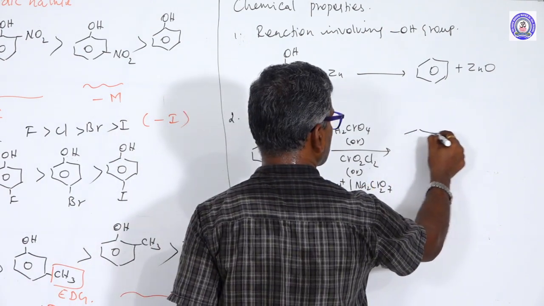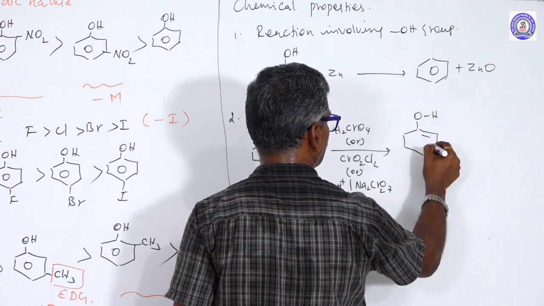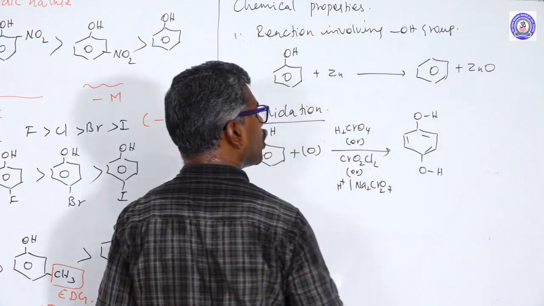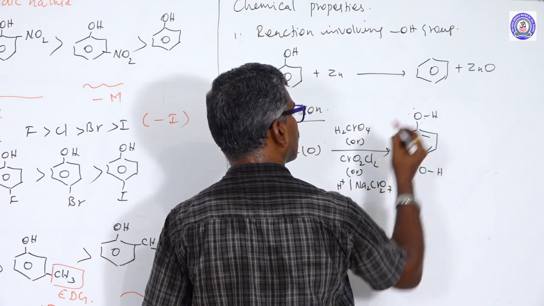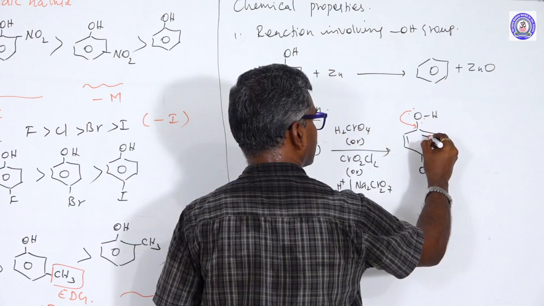First, the OH group: the oxygen has two lone pairs and is able to release electron density.